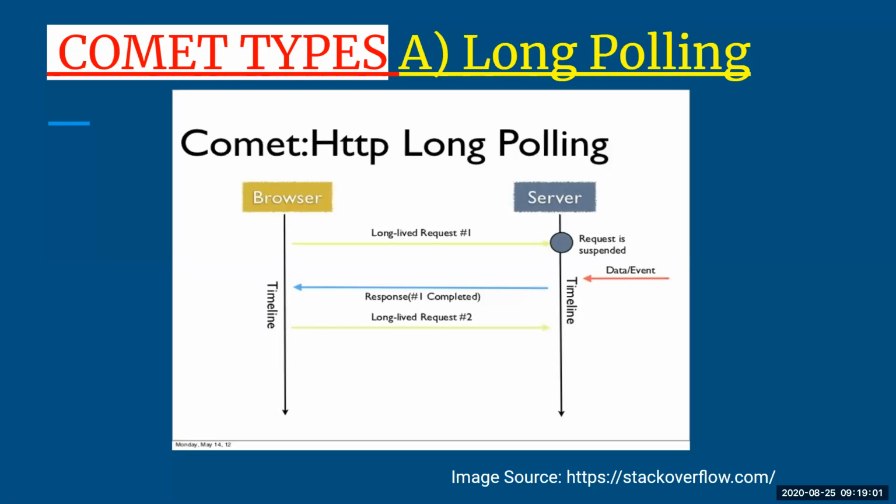So in long polling, the word long refers to the fact that there will be no continuous communication, but the server is going to wait for long until there is any response from the client side. The server will always keep updating its availability and status to the client.